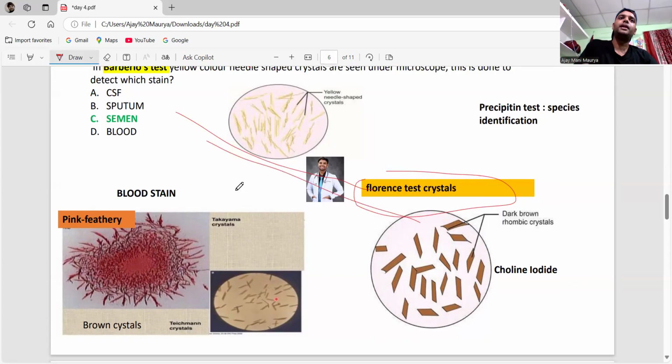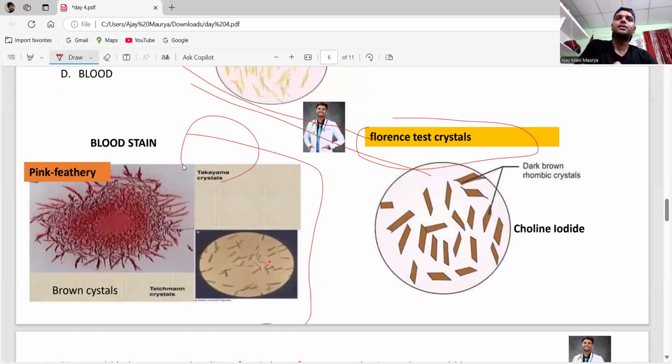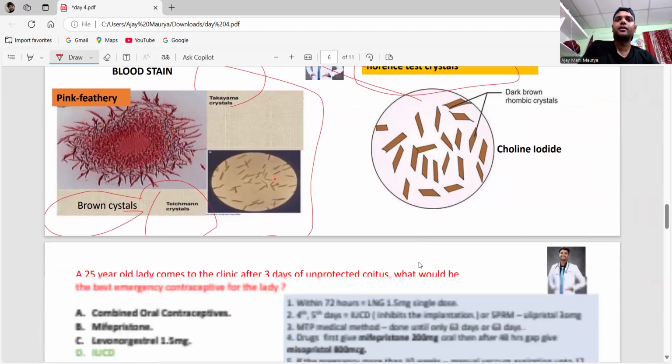These two are for the blood stain: the Takayama crystals and the Teichmann crystals. Takayama is pinky, feathery, and what color will the Teichmann crystal be? Yeah, brown crystal. Don't confuse with the fluorescent test. Fluorescent is for semen.